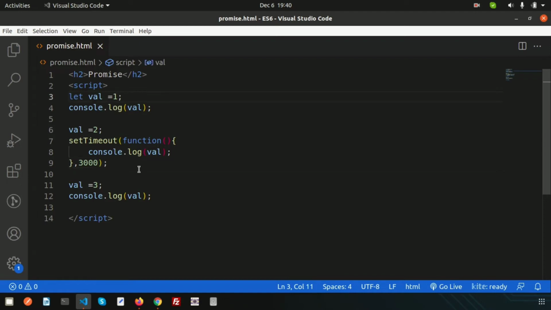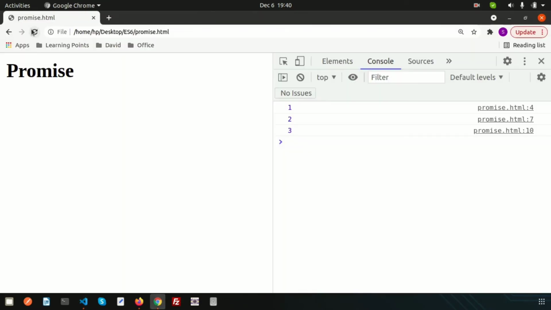Will I get the same output? Let's see. Refresh this: 1, 3 and 3, right? After 3 seconds we get the output 3.